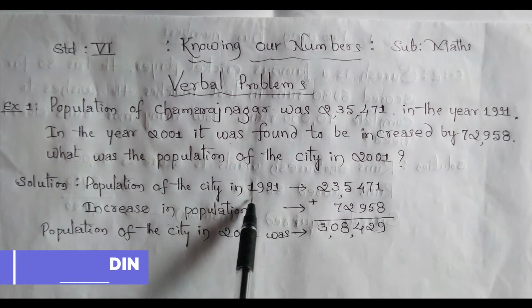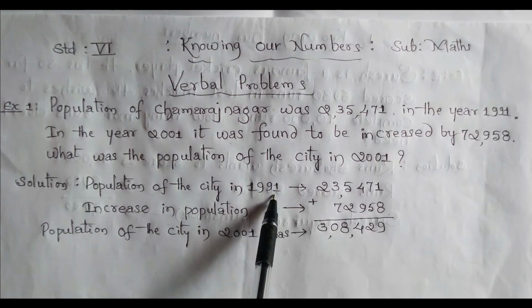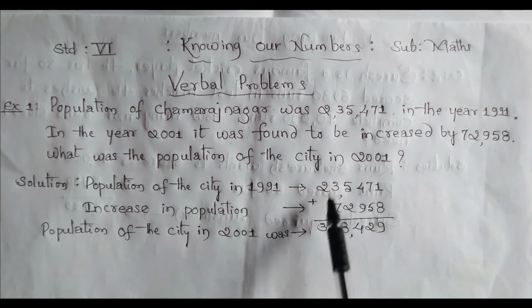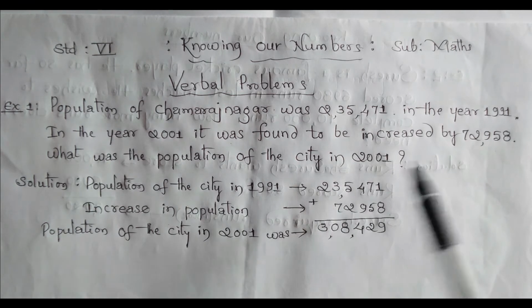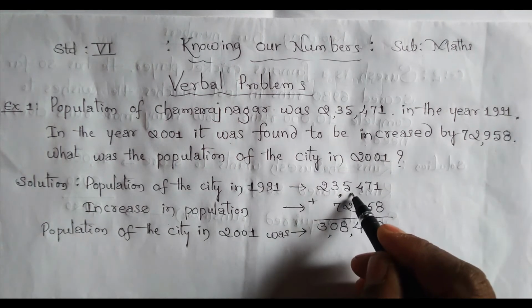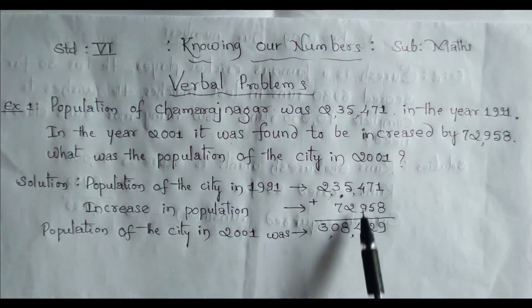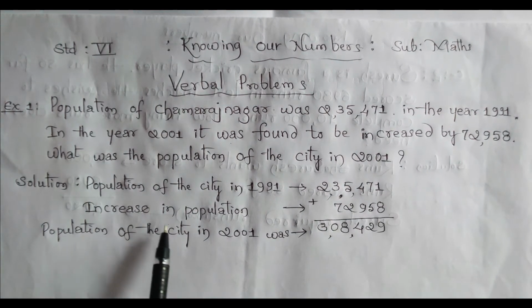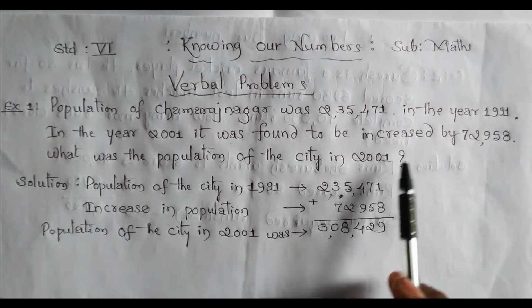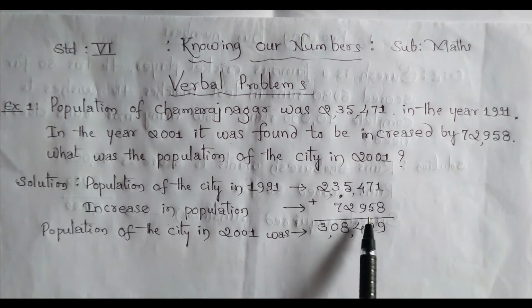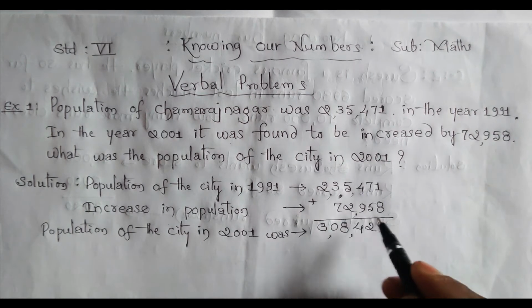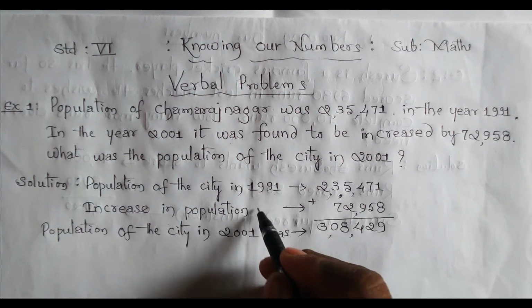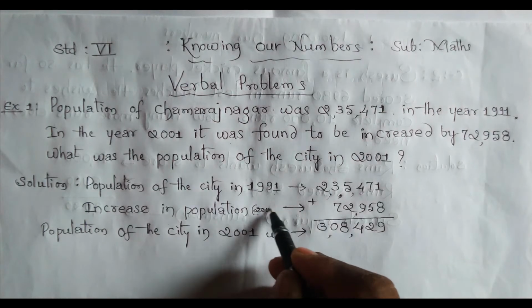Population of the city in 1991, 2,35,471, increased by 72,958 in 2001.